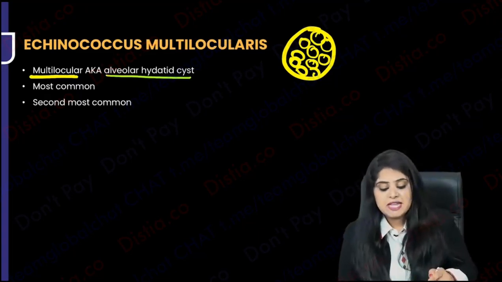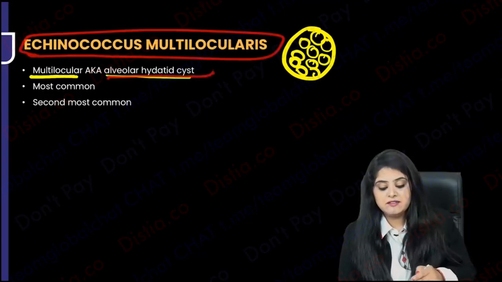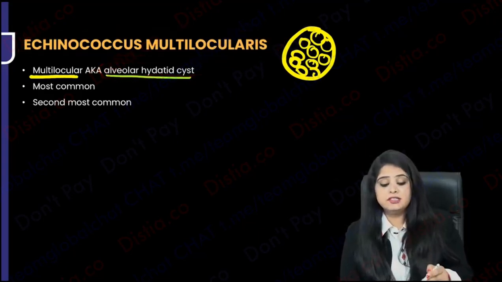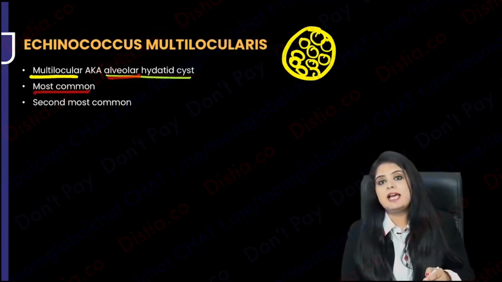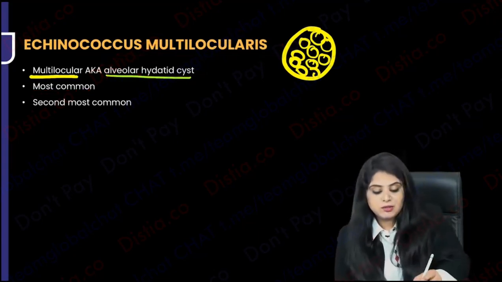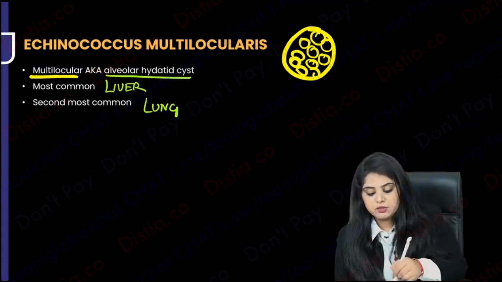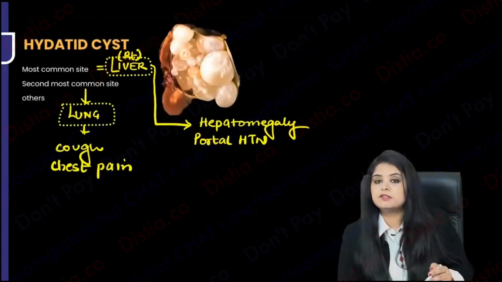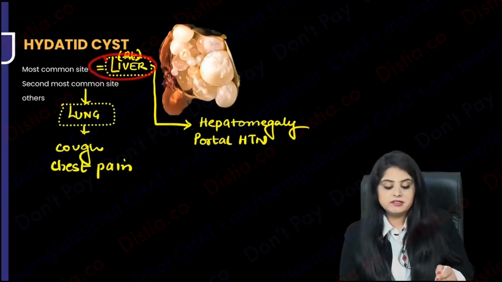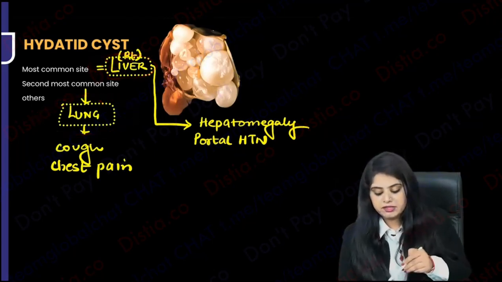As soon as I say Echinococcus multilocularis is alveolar hydatid cyst, students say, oh, this means the most common site must be the alveoli. No, here also the most common site is the liver and the second most common site is the lung, which was the case in your previous one also. In Echinococcus granulosus also, the most common was liver and second most common was lung. Here also I'm saying the same thing.